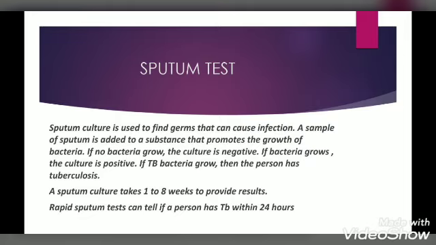Sputum test. It is used to find germs that causes infection. In this method, sample sputum is added to a substance that promotes growth of bacteria. If a bacteria is not grown in the culture, then the result is negative. If the bacteria is grown in a culture, then the result is positive. It takes about 1 to 8 weeks to provide result. Rapid sputum test tells within 24 hours.